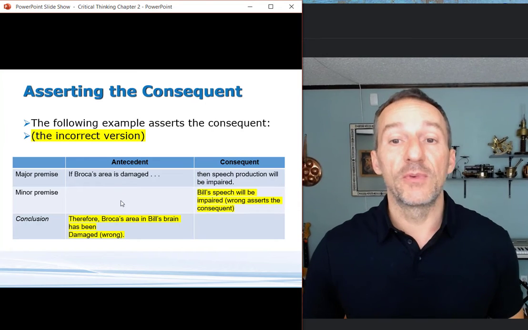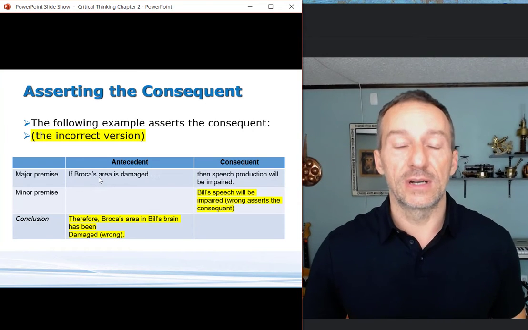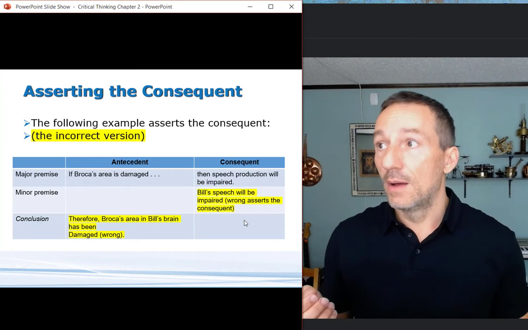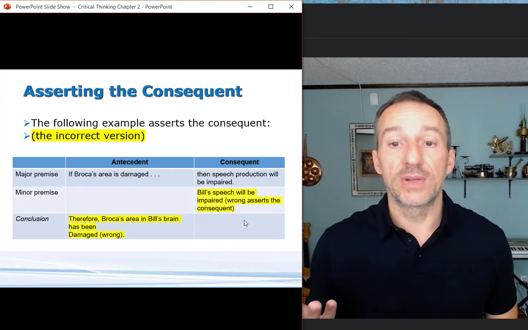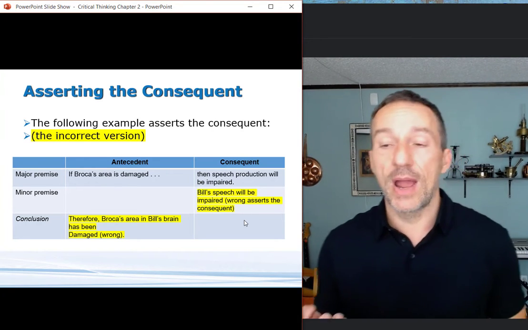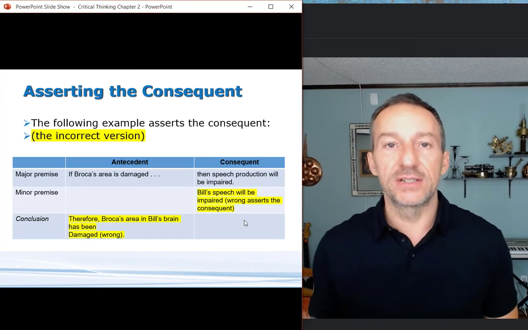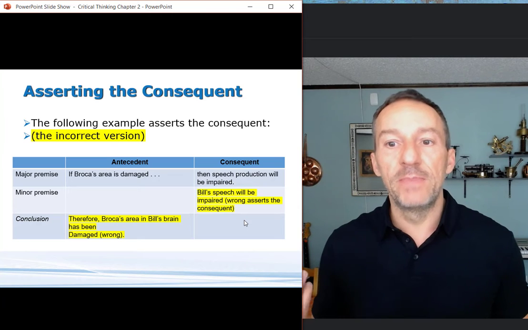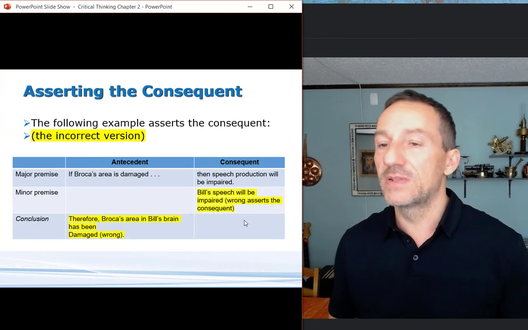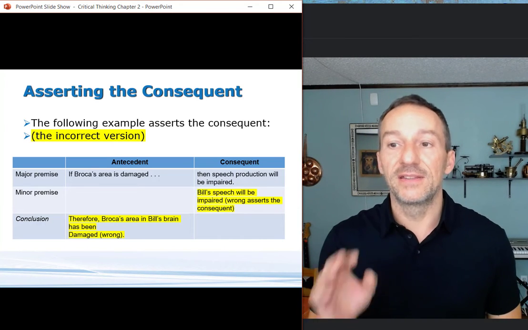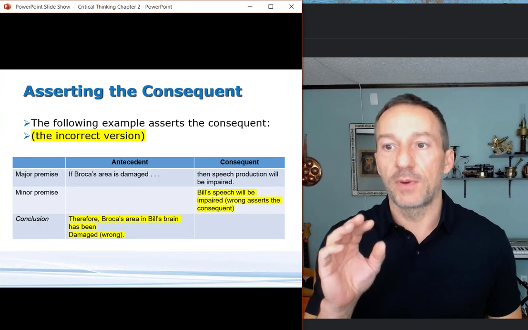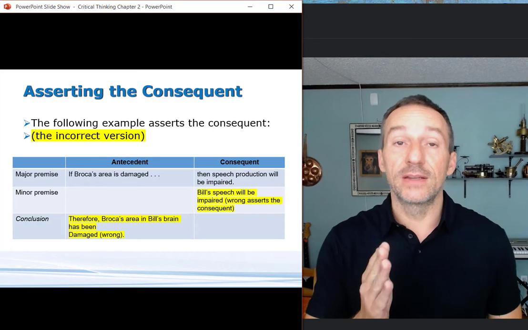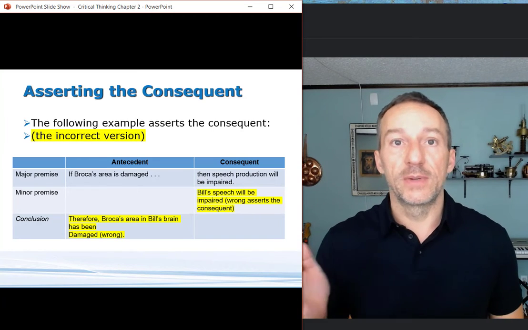How we had it before is that Broca's area in Bill's brain had been damaged. This is wrong. So perhaps Broca's area in Bill's brain has been damaged, but perhaps Bill has a speech impediment. Maybe Bill just doesn't want to talk today. There's all kinds of reasons that Bill could be having some type of speech impairment. This is hard, parsing out these parts of the argument, but you have to be able to do that to think about them logically and to create proper arguments yourself.